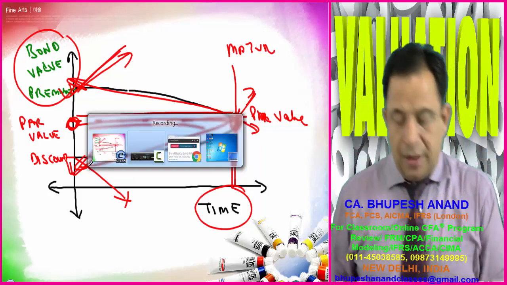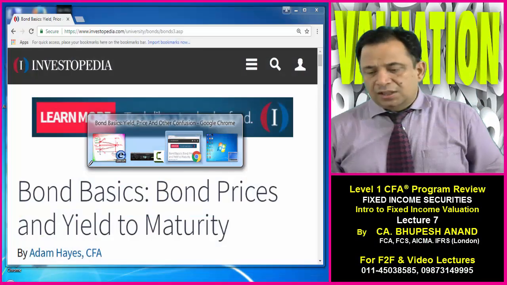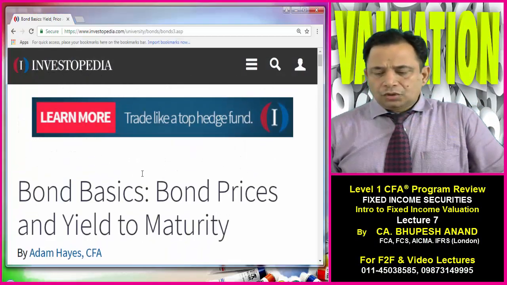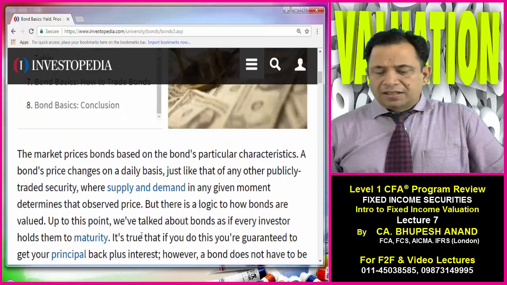So like this we have covered learning outcome number B. Be happy, be jolly, be cheerful. Let's see on Google, on Investopedia, what is the meaning of bond prices and yield to maturity. Let us see what is the relationship between bond prices and this.